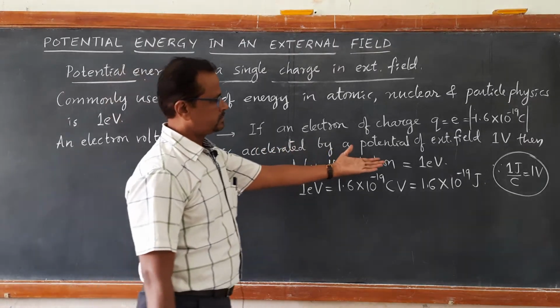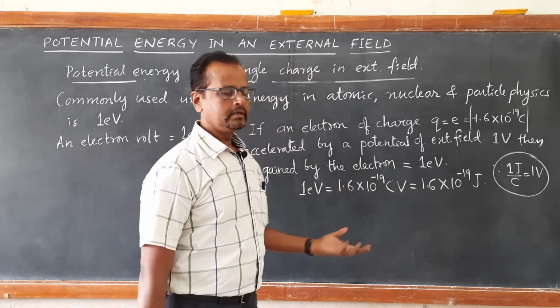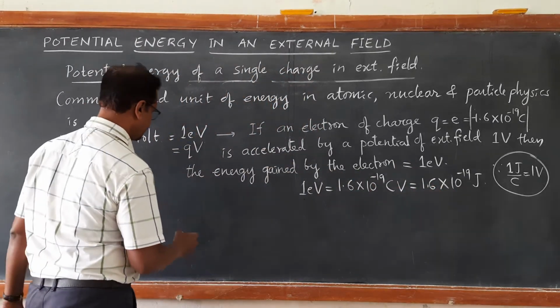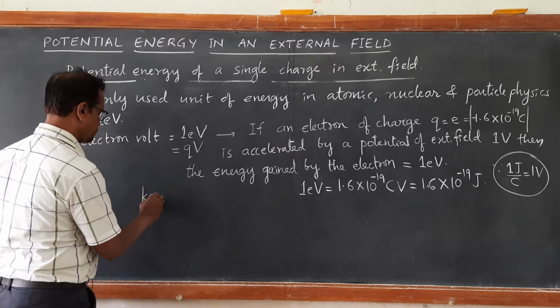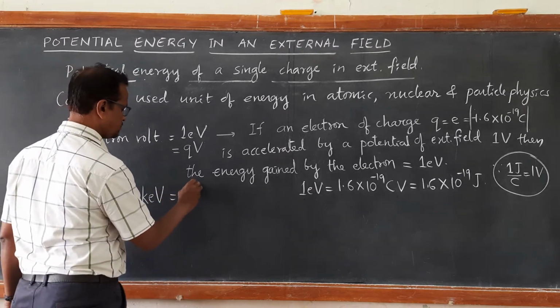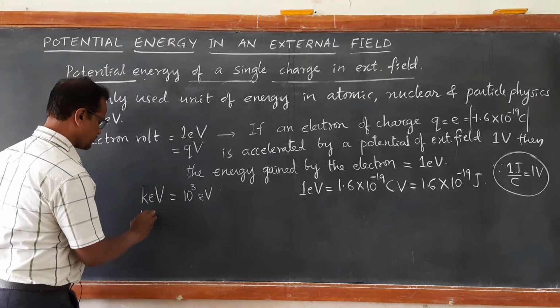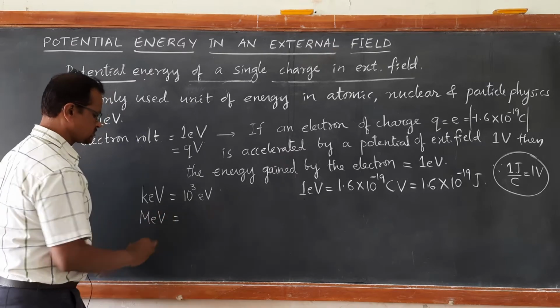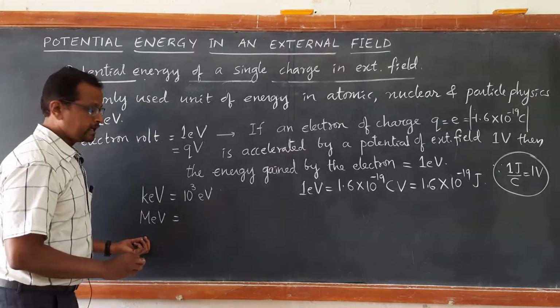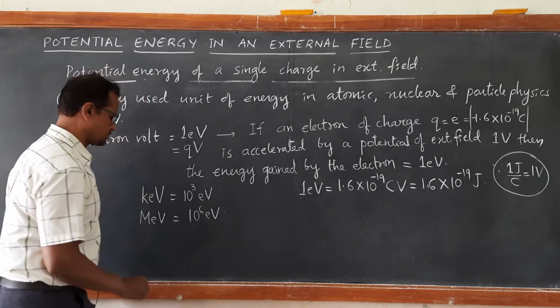So, electron volt is a very small unit, which can be extended to higher units. 1 kilo electron volt means 1000 electron volt. 1 million electron volt is also called 1 mega electron volt, 10 raised to 6 electron volt.